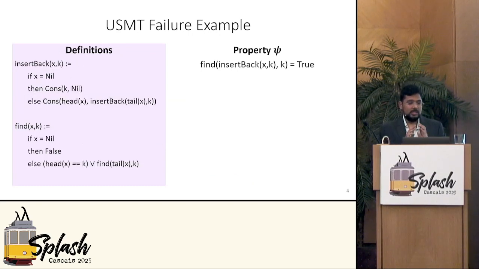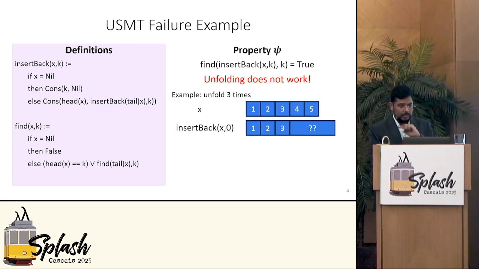But like I said, USMT also fails on very simple examples. Let's look at such an example. We still have the same problem as before, except now we want to insert at the back of the list instead of the front. So now we have a recursively defined function called insert back, and we want to prove as before that finding after insertion returns true.